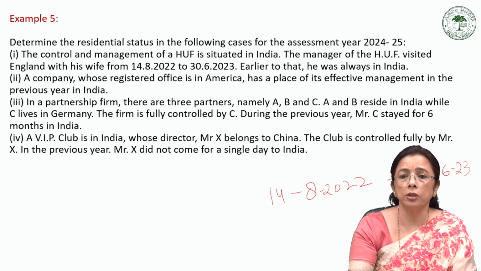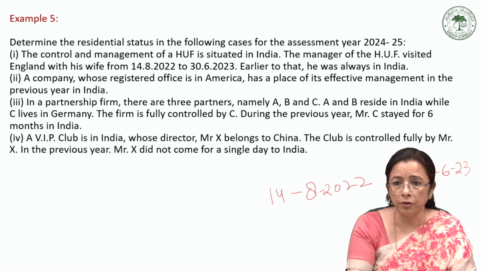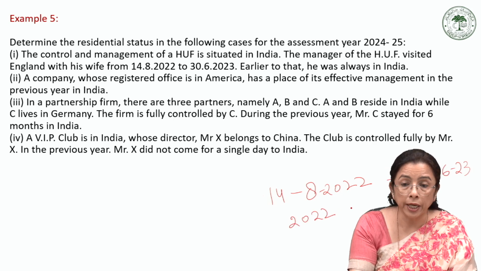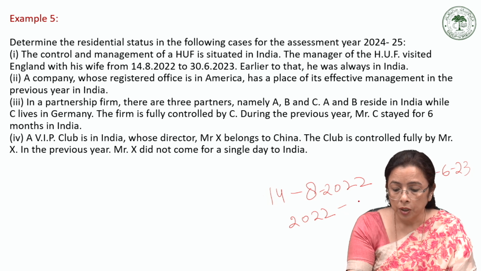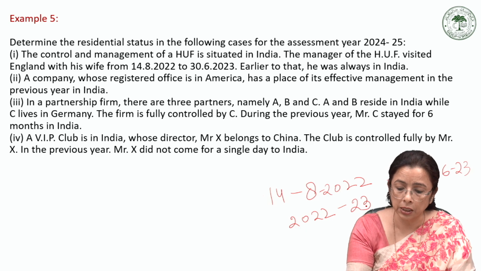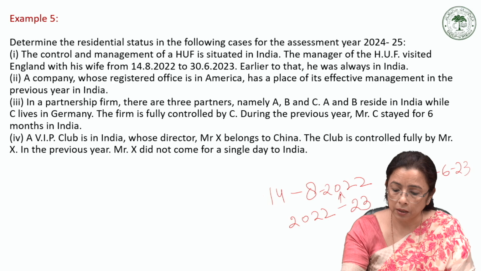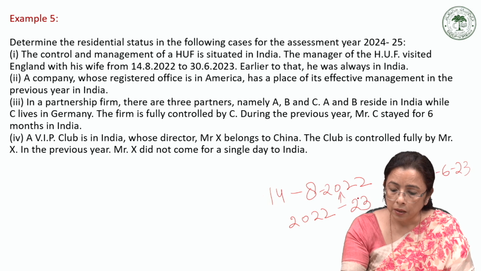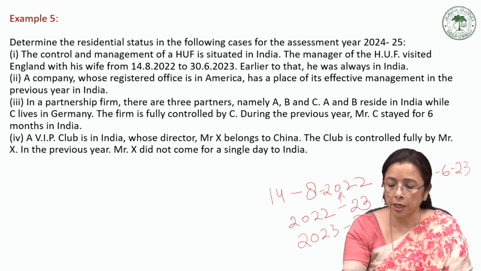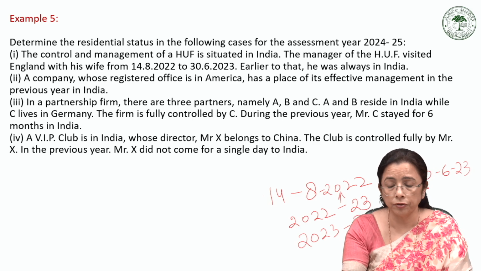Because, 14th August 2022, if we take the year 2022, that begins from 1st April 2022 to 31st of March. Out of this, he stays here for this number of days, and then 2023-24, that is from 1st April to 30th of June.